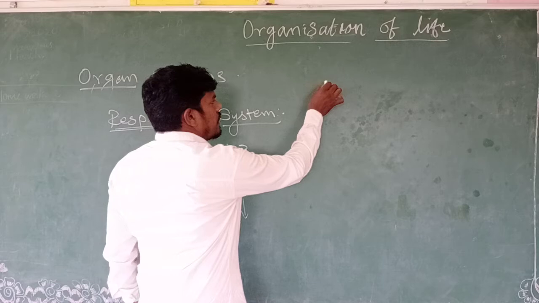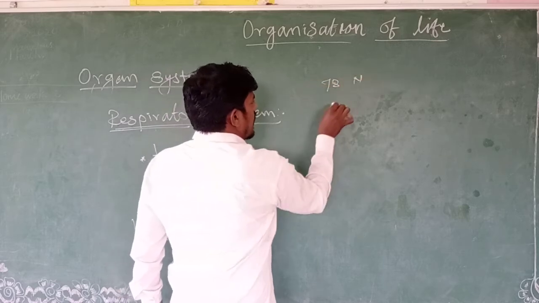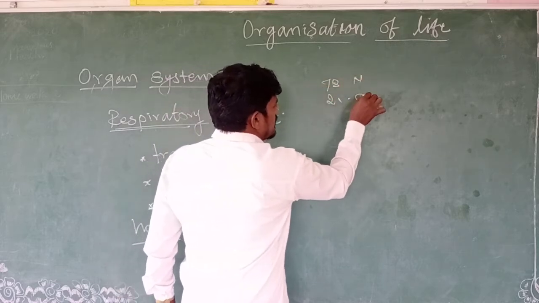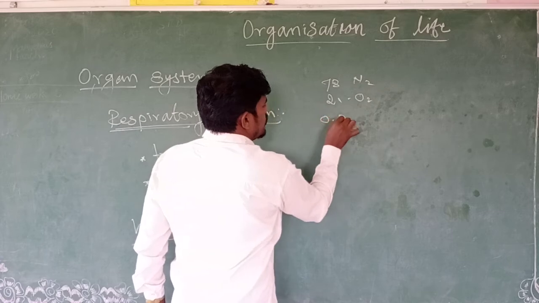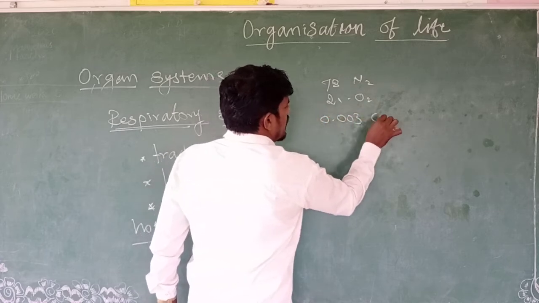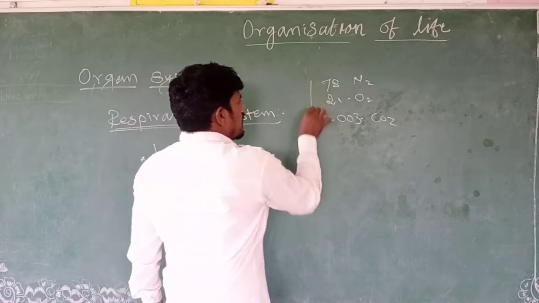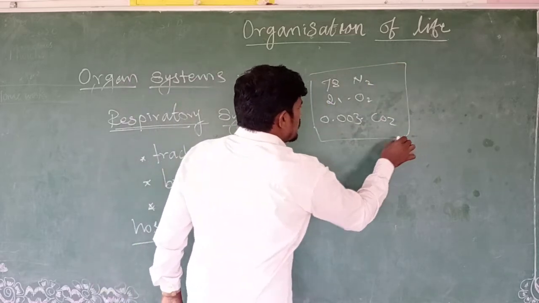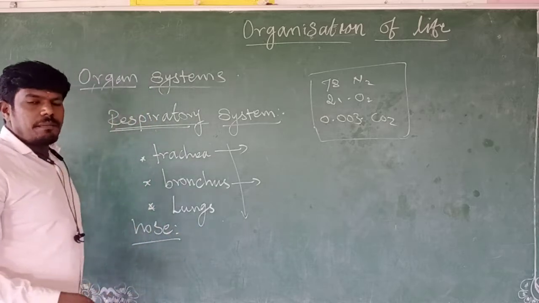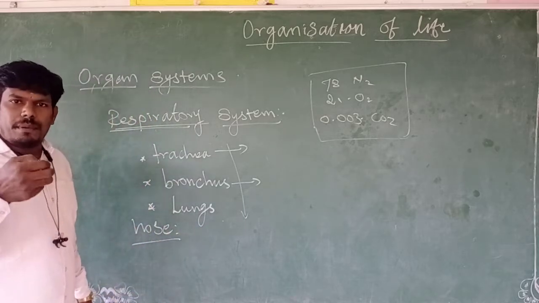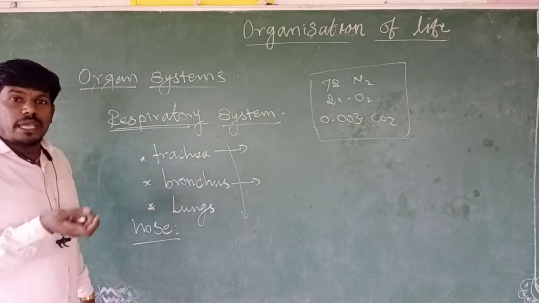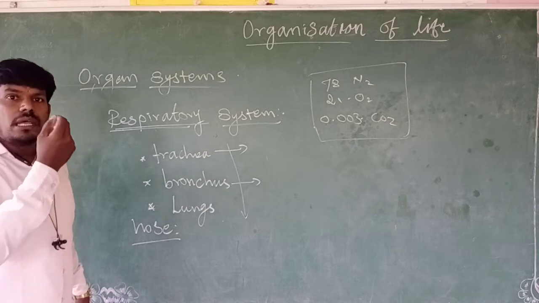78% nitrogen, 21% oxygen, and 0.003% carbon dioxide are present, and the remaining is other elements. This is the composition of the air mixture. So this enters inside during the respiratory time, the breathing time. Inhale means you take it inside our body through the nostril.